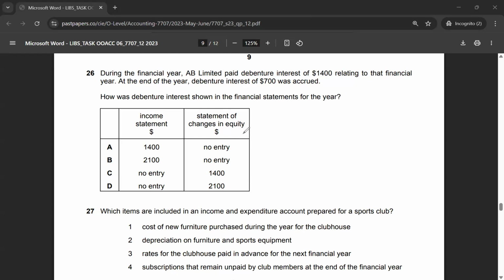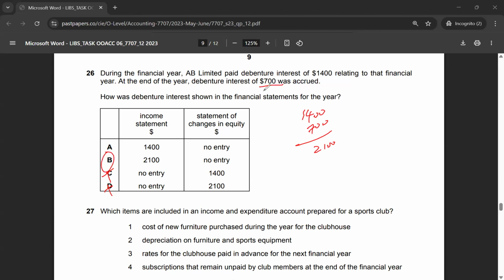It should not impact the statement of changes in equity. So it's either option A or option B. It's not option C or D. Now 1,400 plus 700 would give me 2,100. The correct answer to multiple choice 26 is option B.